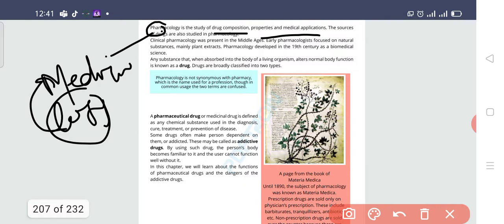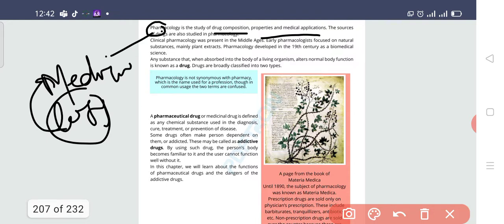Now, in history, before the 19th century, we were only working on early pharmacology. If you remember, your grandmas tell you natural remedies. अगर किसी को जख्म हो गया तो कह दिया जाएगा हल्दी लगा दो, है ना?